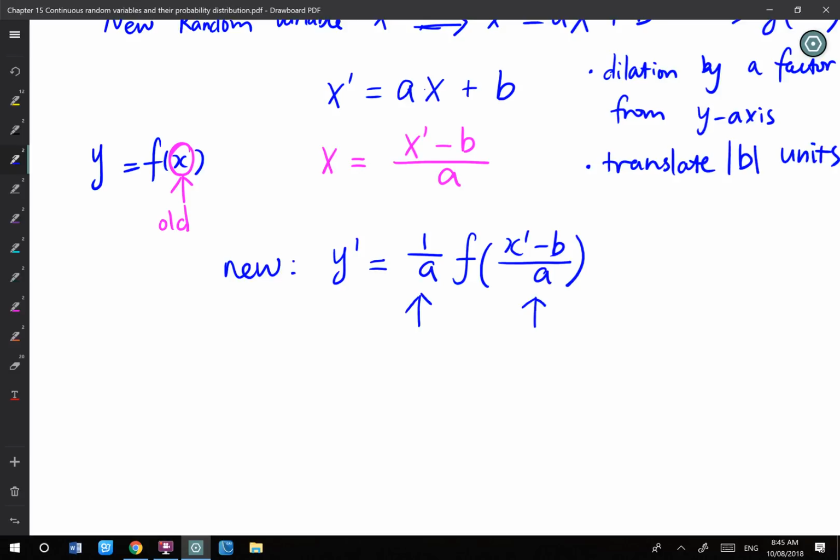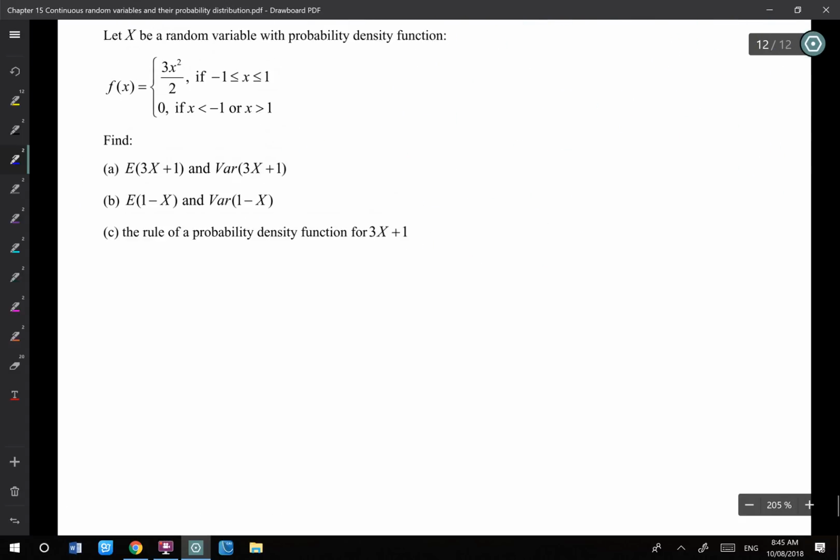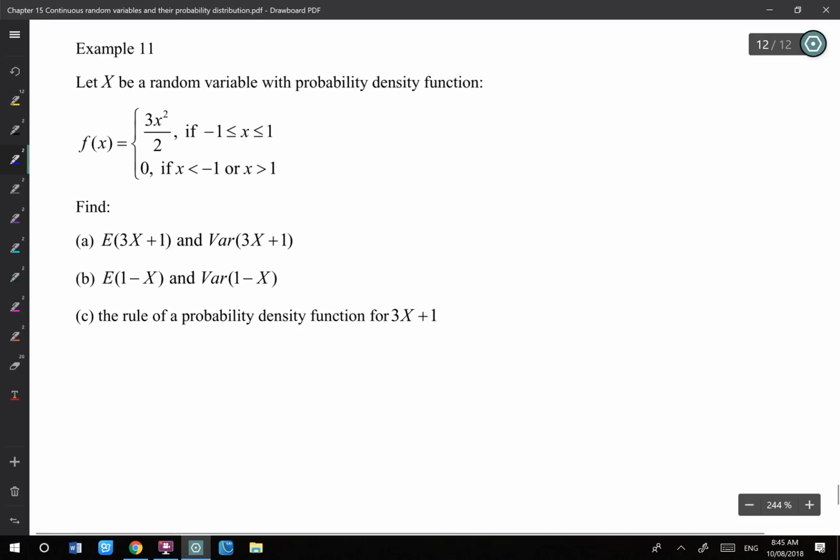Okay, this is the idea of how we can get the density function. This only works for the continuous random variable, because only continuous has a density function and can think about the area under the curve. Okay, so let's just do one example.